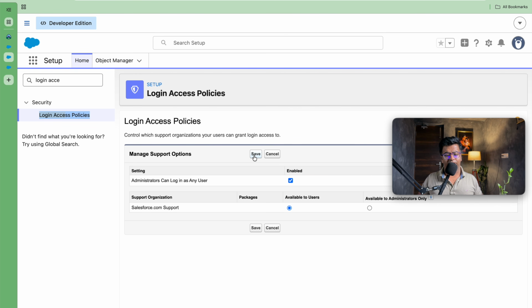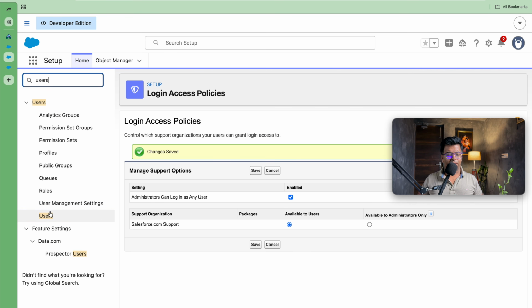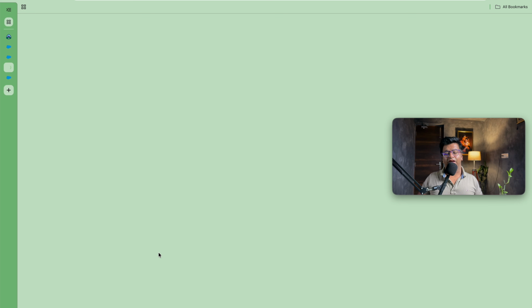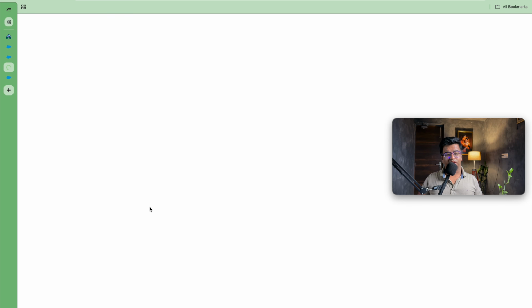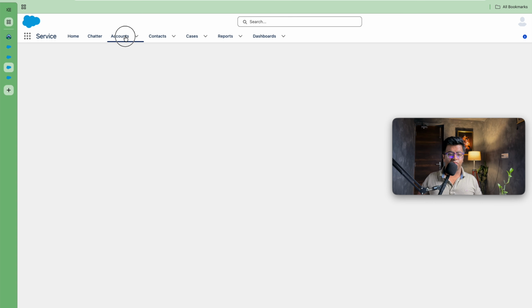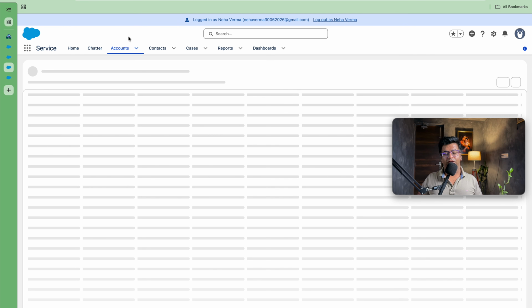So I have enabled this, and once the data has been saved, you simply go on to users. By going on to users you can log in as Neha Sharma in order to check the access, to see if Neha Sharma is able to see the Google INC or not, and everything that is needed here. So we will simply be going on to account here. We will be checking the access, because here we are not writing any automation, we are just testing if Neha Sharma has access or not.